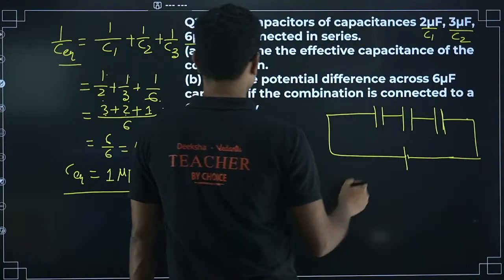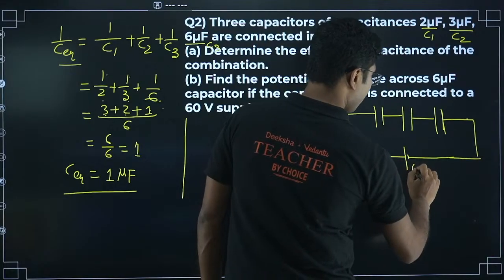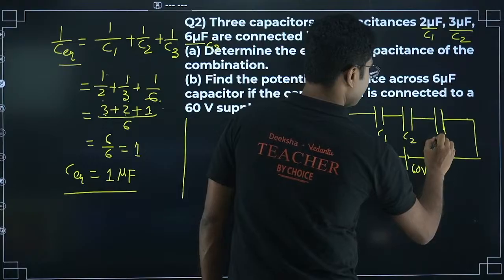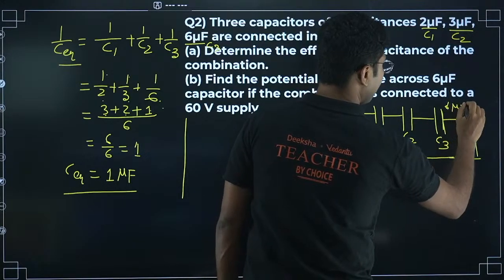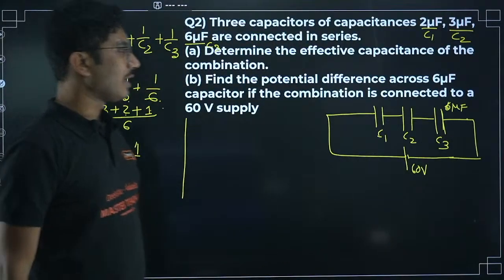Here is the 60 volt supply, C1, C2, C3. This is 6 microfarad. So you have to find the potential across this 6 microfarad capacitance.